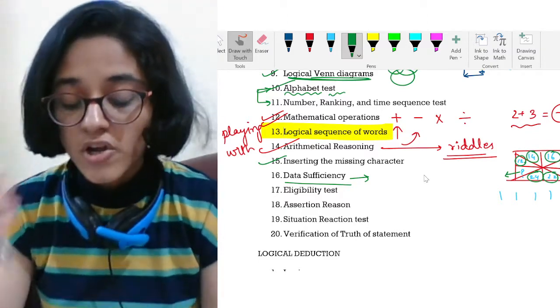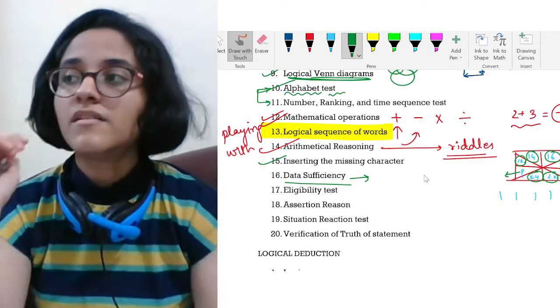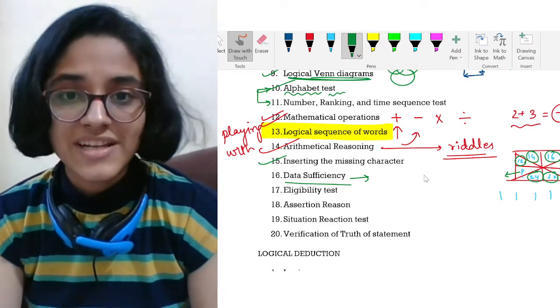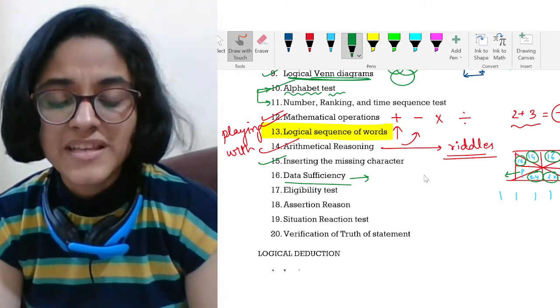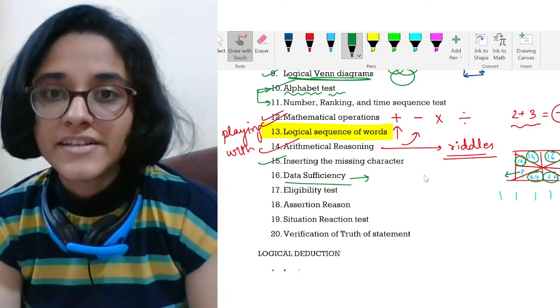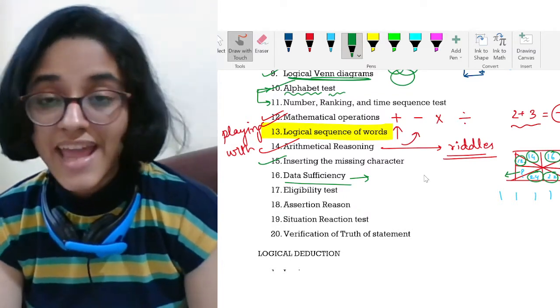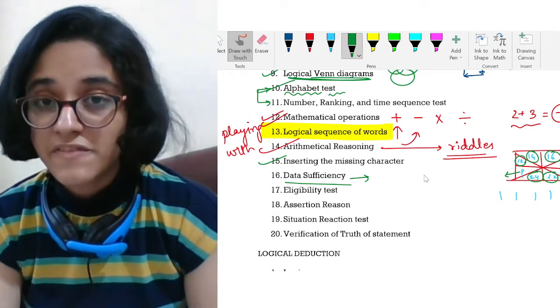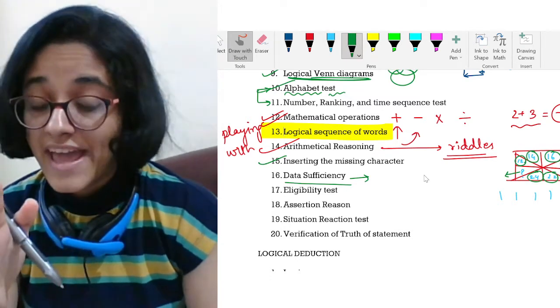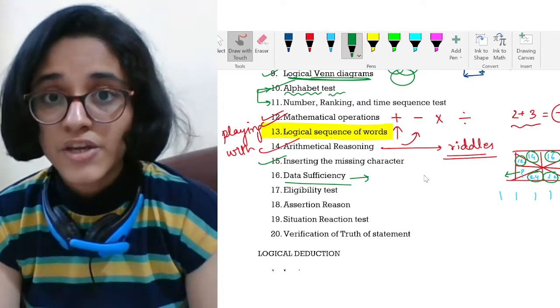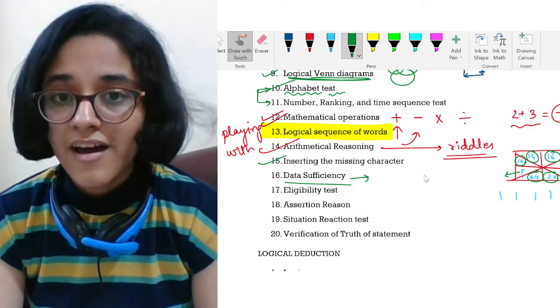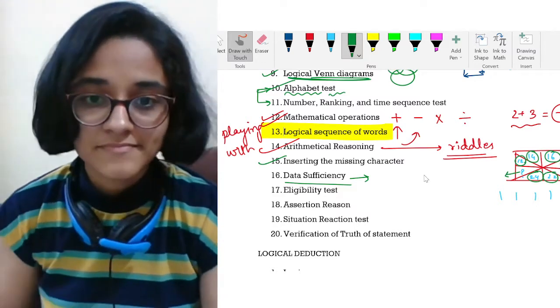I like this topic a lot because this topic is very logical. It requires time to solve, which means it is a bit difficult topic. It is not a very silly thing that anyone can do. So it makes a difference if you know how to solve it, then definitely you will have an edge over others.